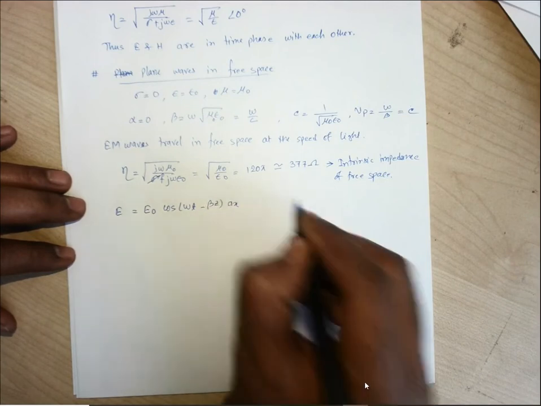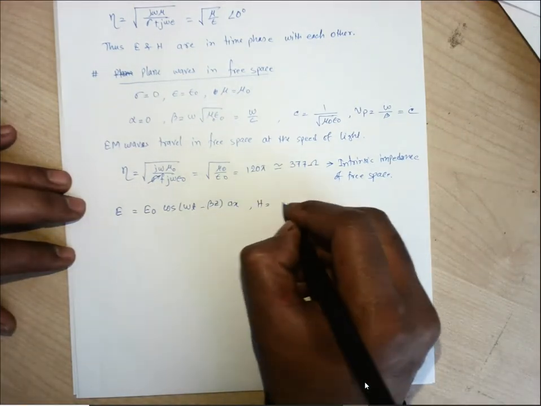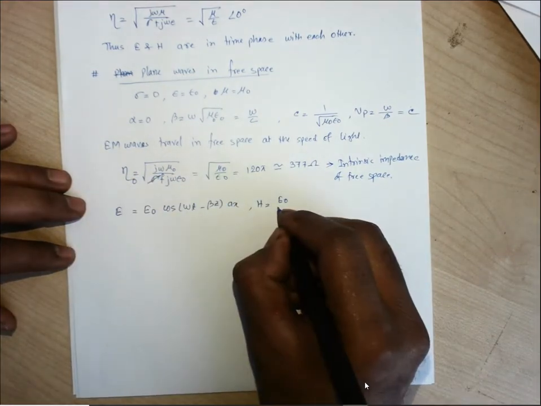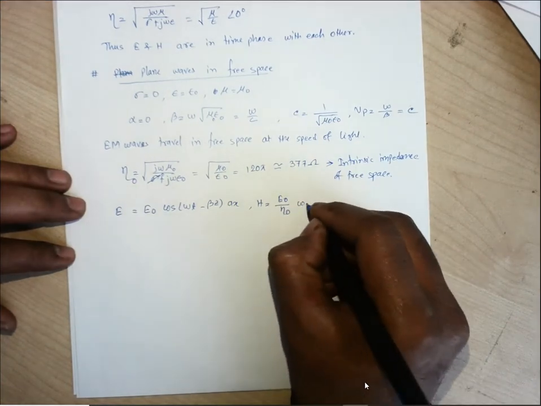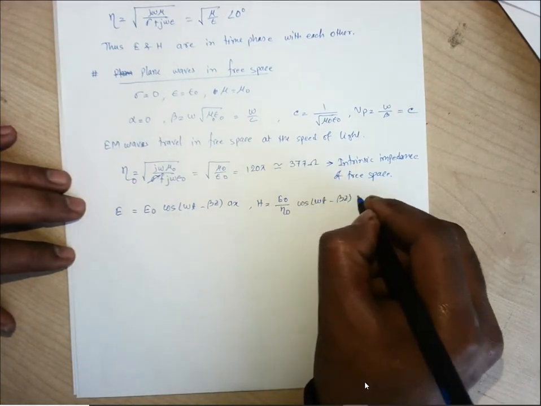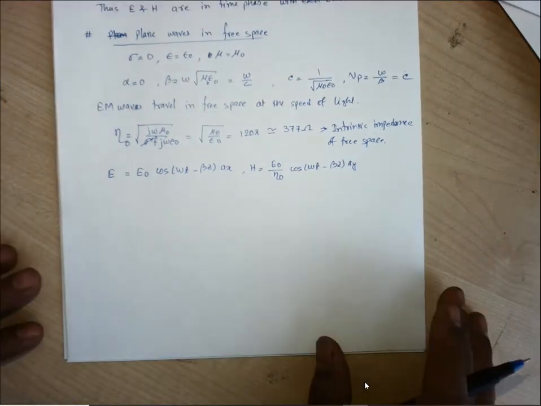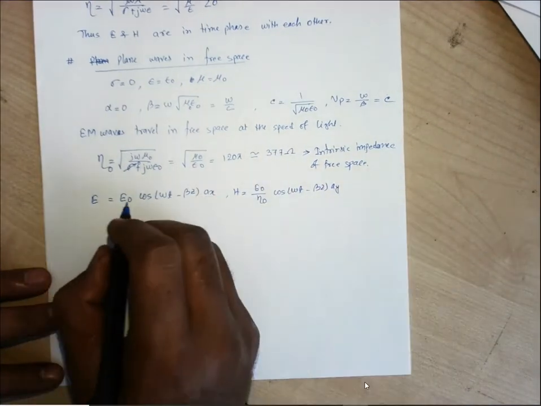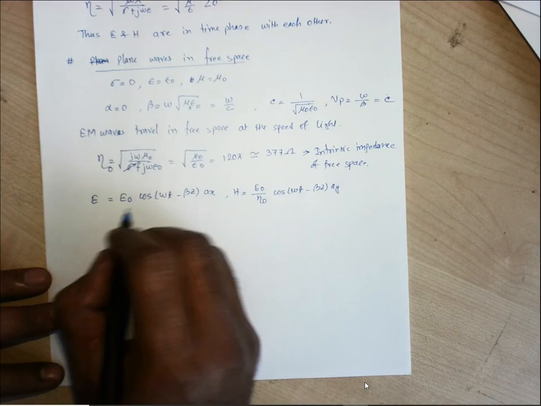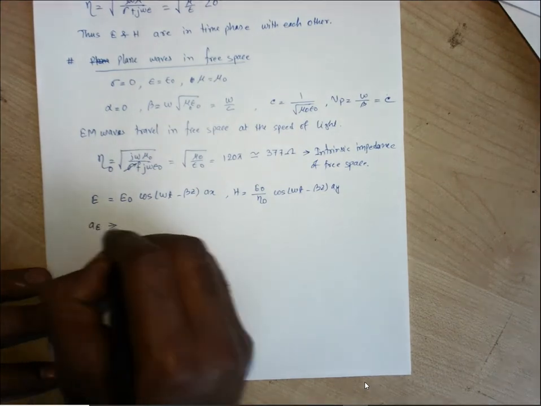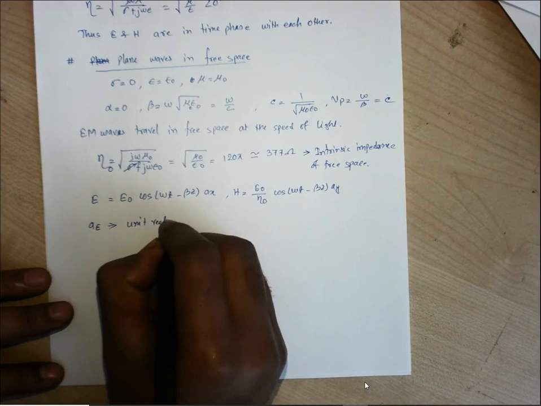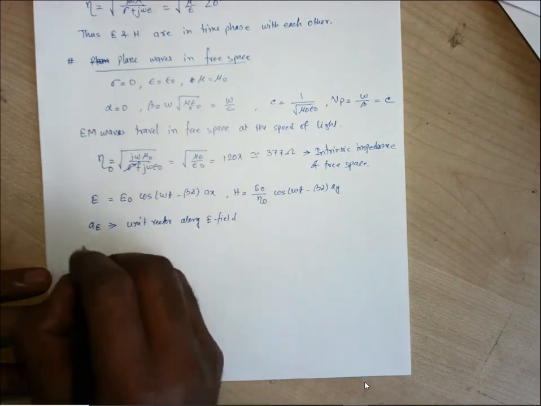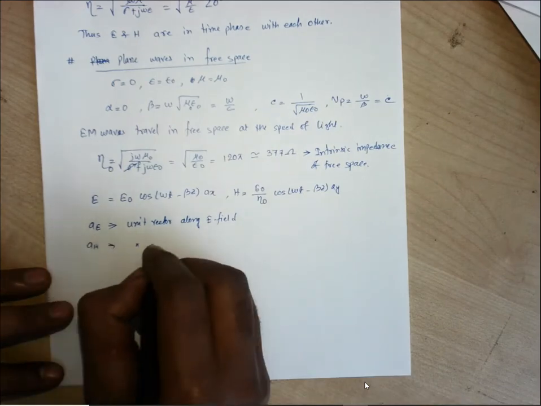So the expression for the electric field and magnetic field will be E naught cos omega t minus beta z. Let us consider a component. H is E naught by eta naught. Let us consider it is eta naught for the free space. So E naught by eta naught cos omega t minus beta z ay, right? So we can say the unit vectors along E field, it is ax, aE, which represents the unit vector along E field. For our case, it is x. aH is the unit vector along H field.